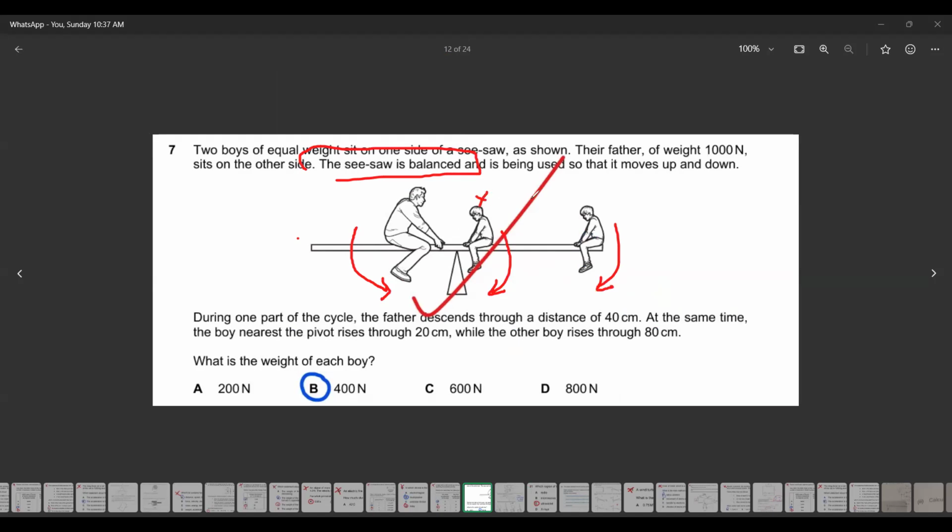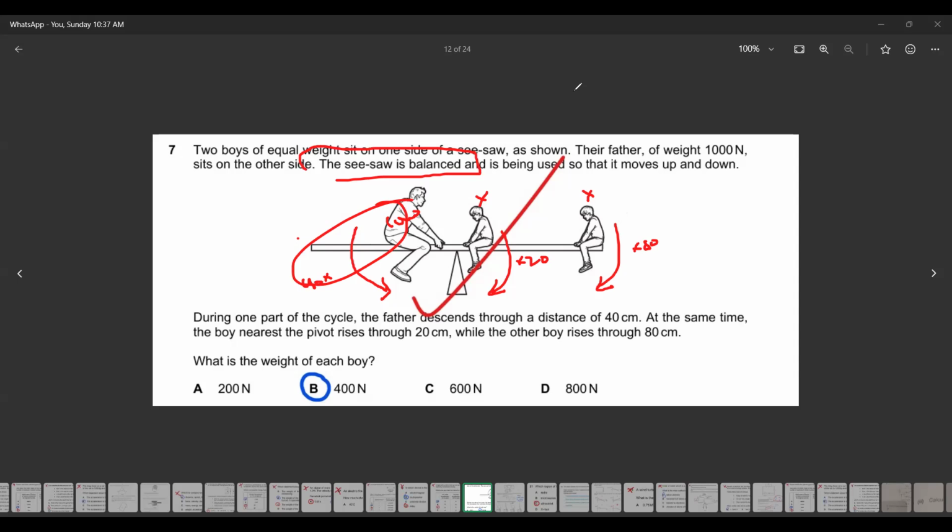The boys have identical weights, so each is X, and the distance is 20 for this one, and 80 for this one. The weight of the father is 1000 and the distance is 40 for the father. So we calculate the moment because of the father and compare it with the moment due to the boys, and the clockwise and anti-clockwise turning effects are equal.